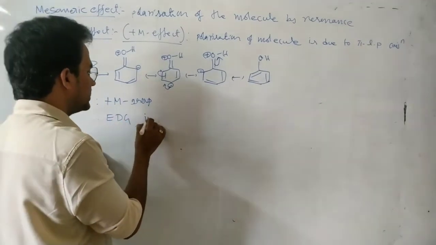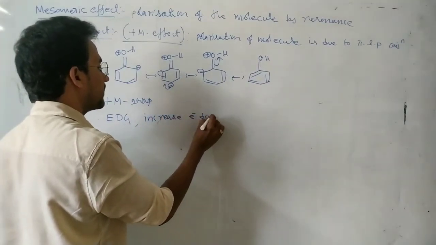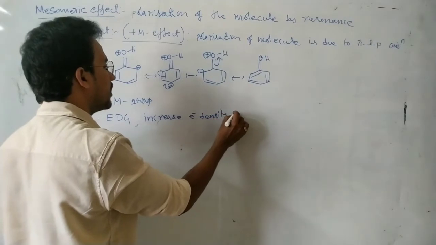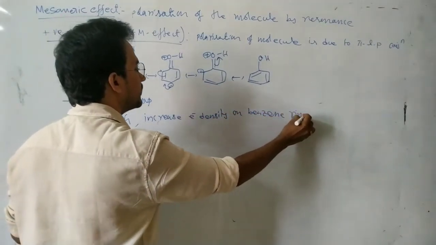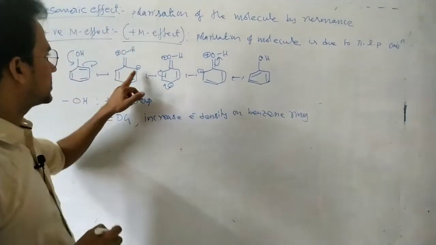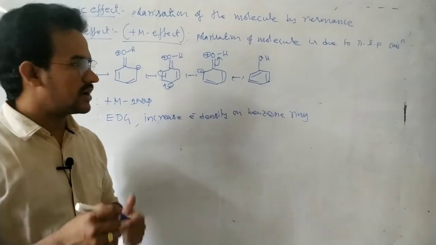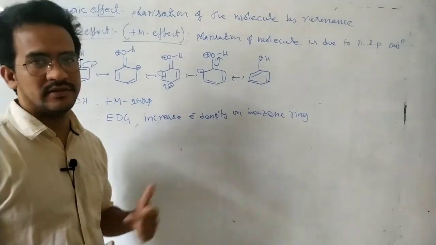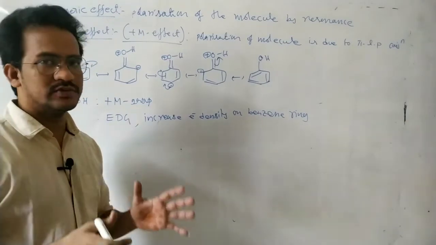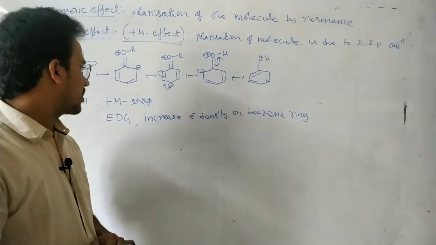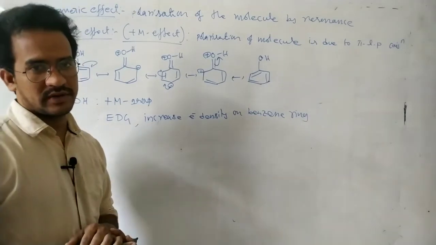And here there is increased electron density on the benzene nucleus, on the benzene ring. You can see in this case negative charge arising at the ortho carbon, para carbon, ortho carbon. So electron density increases on the benzene ring. So these plus M groups are the electron donating groups. That's it. This is the positive mesomeric effect.